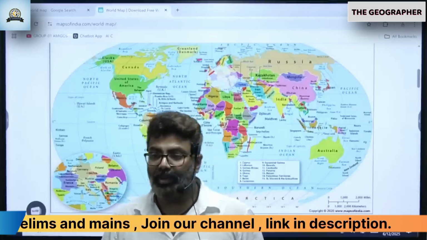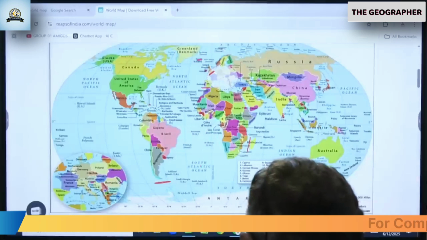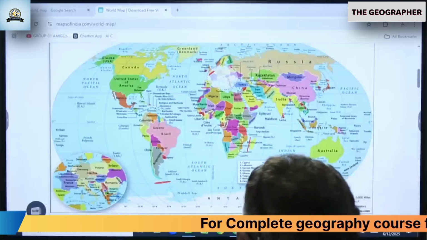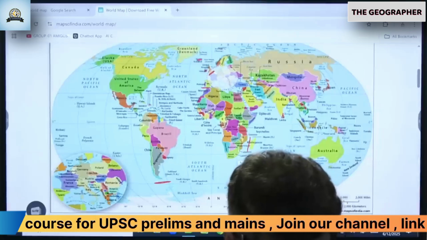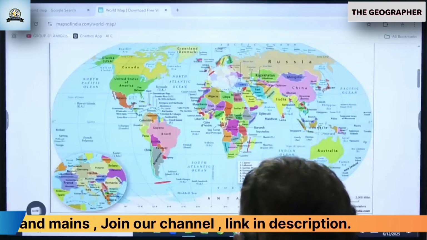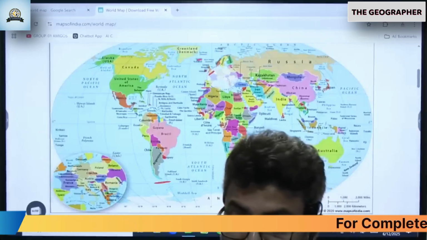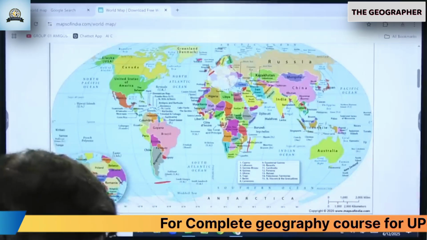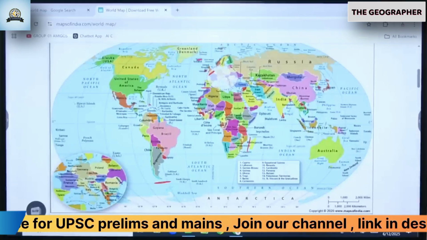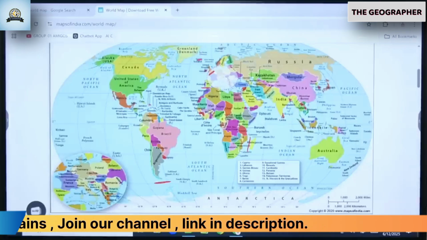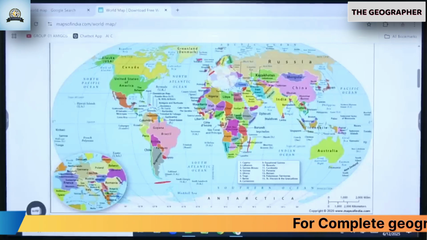Go to the separate Andaman map. Page number 27. Here, 10 degree channel. Turn the page, next. Keep turning. This one.